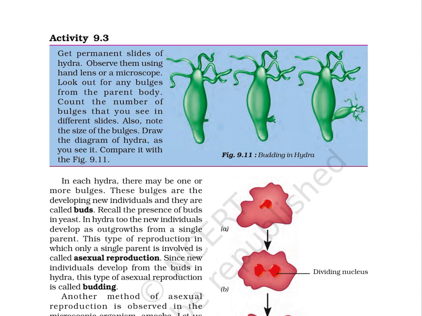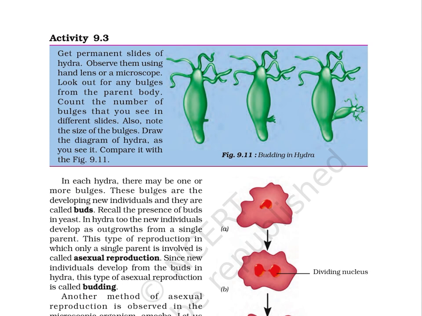Activity 9.3. Get permanent slides of hydra. Observe them using hand lens or a microscope. Look out for any bulges from the parent body. Count the number of bulges that you see in different slides. Also, note the size of the bulges. Draw the diagram of hydra as you see it. Compare it with the figure 9.11.